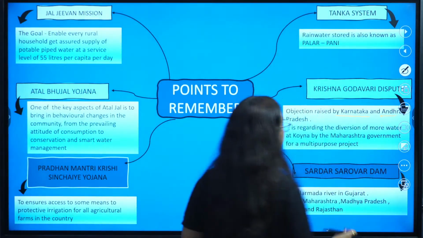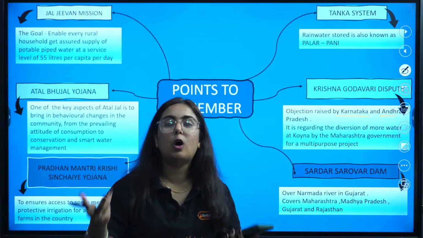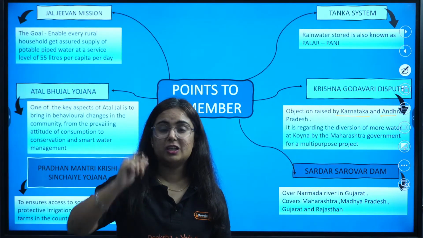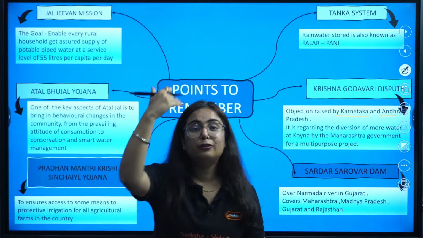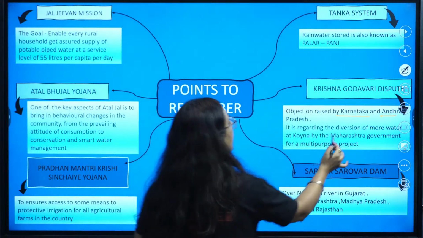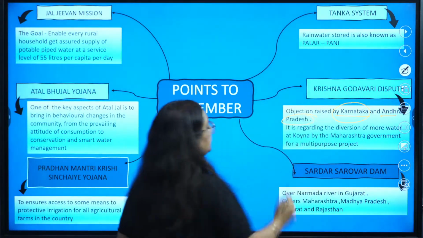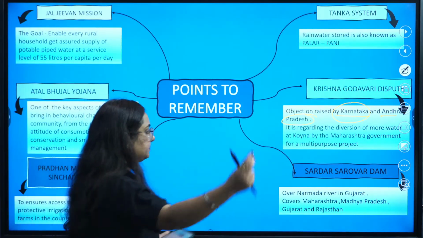Karnataka and Andhra Pradesh. Pay attention, say after me, because this can come in an MCQ: which of the following states have a dispute on the river Krishna and Godavari? They are Karnataka and Andhra Pradesh.